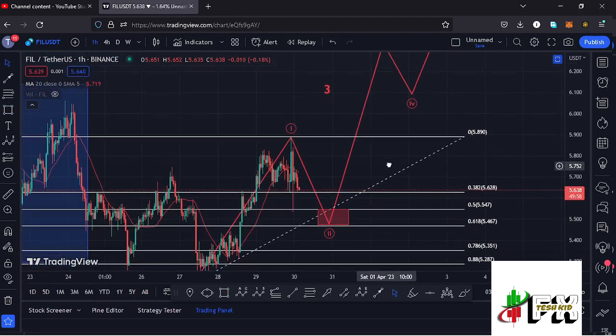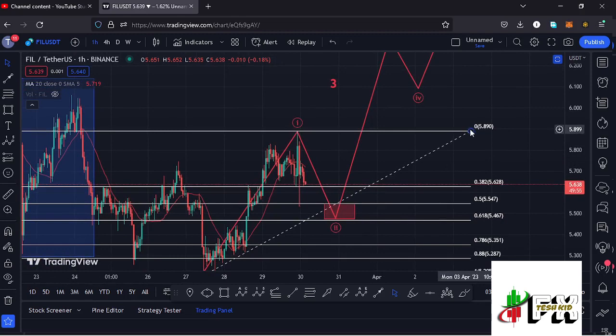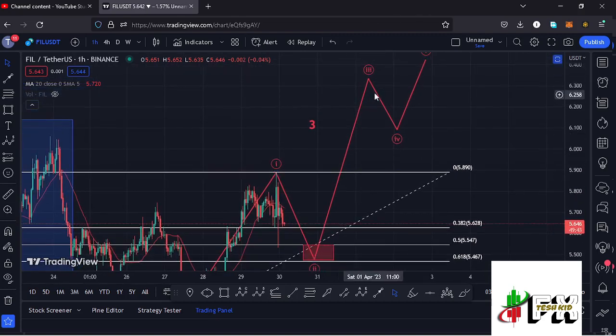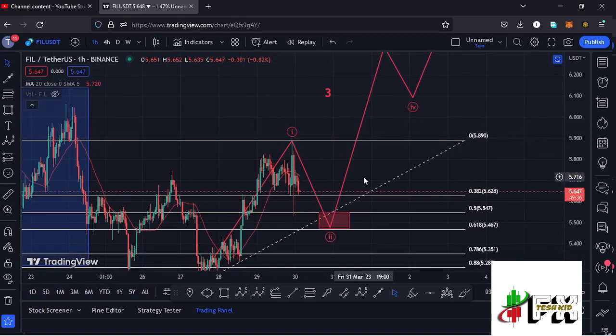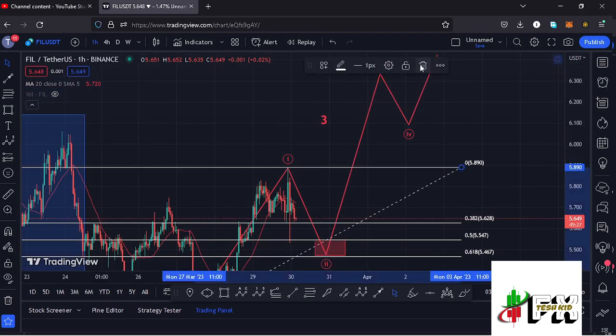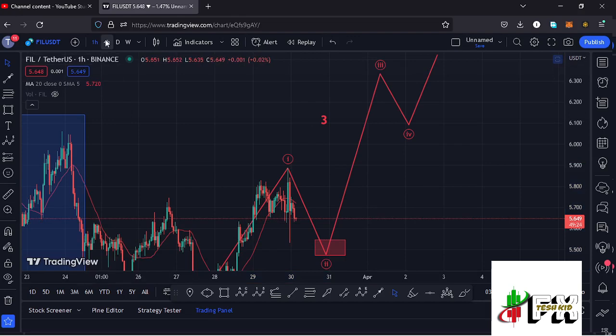And that is what I'm expecting here on the short-term scenarios, and those are my breakdown targets between the $5.547 and the $5.467 mark. And once we fully maximize that target area, then we can expect our impulsive wave to the upper side in the formation of this wave 3. And within this second wave, that would be another perfect entry to get back into Filecoin, and that is not financial advice, so make sure that you do your own research before we can continue gearing up in the formation of that wave 3 to the upper side. And that is what I'm expecting on the short-term scenarios and also on the long-term scenarios.